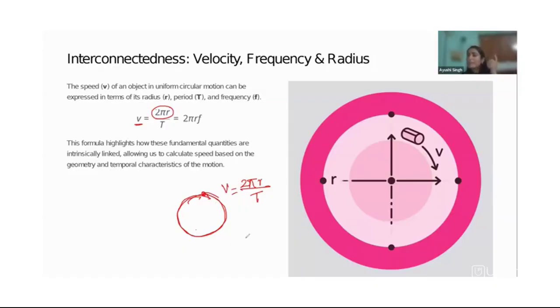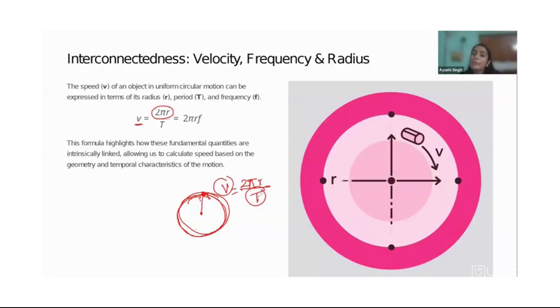It is a little different from the normal cases because the distance covered here is 2 pi r. Whatever the radius is, you can put it here. For pi, you can put 22 by 7 or 3.14, whichever is easier to calculate with. Put in how much time it has taken and you will get the speed at which something is moving in a circular motion.